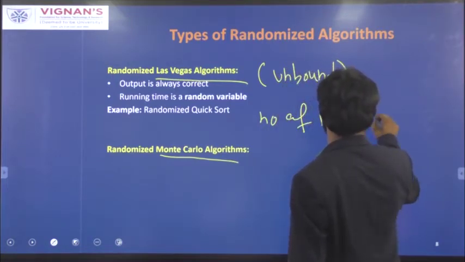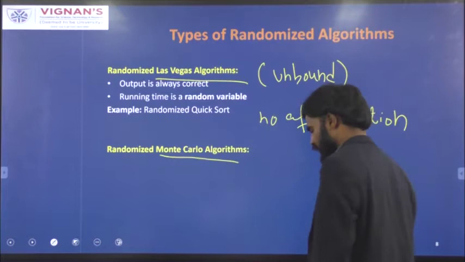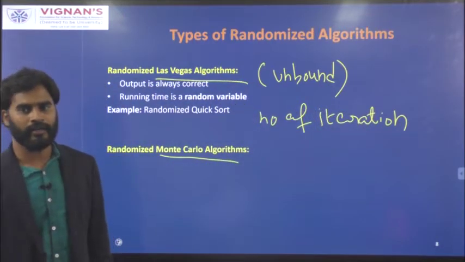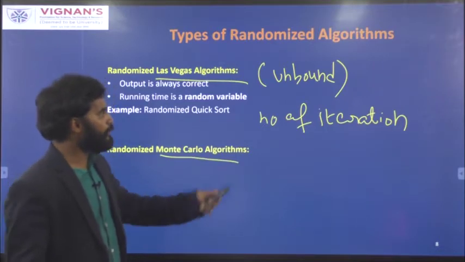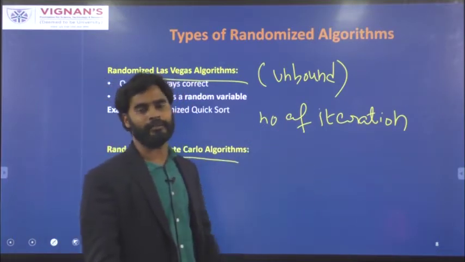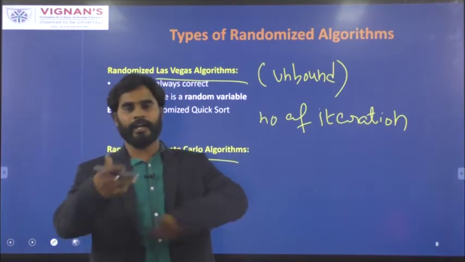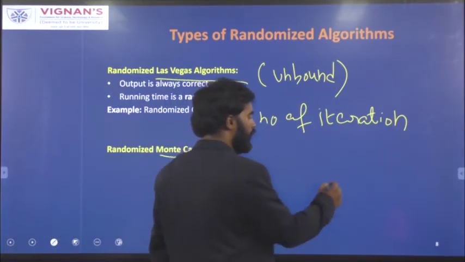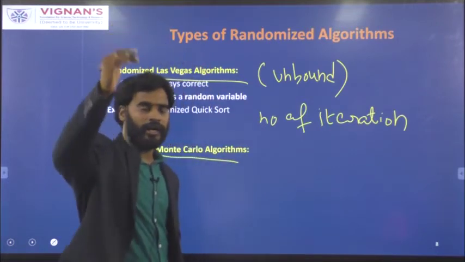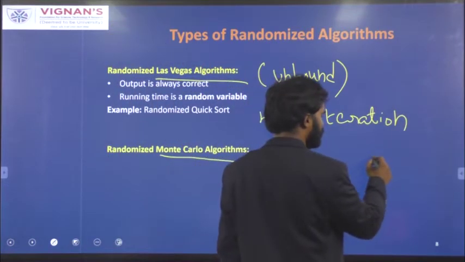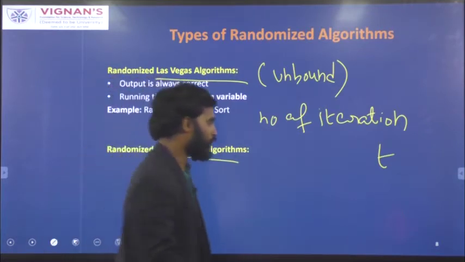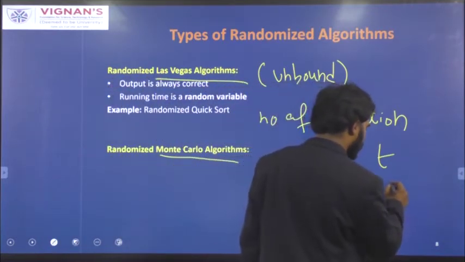Basically it will take unbounded time. The time taken to solve a problem is not limited, not bounded. But these unbounded algorithms can be converted into bounded ones by limiting the number of iterations, that is, by limiting the number of tries. So what you can do is put a threshold, like t. Once you reach t number of trials, you can stop the algorithm and say that the answer is no.